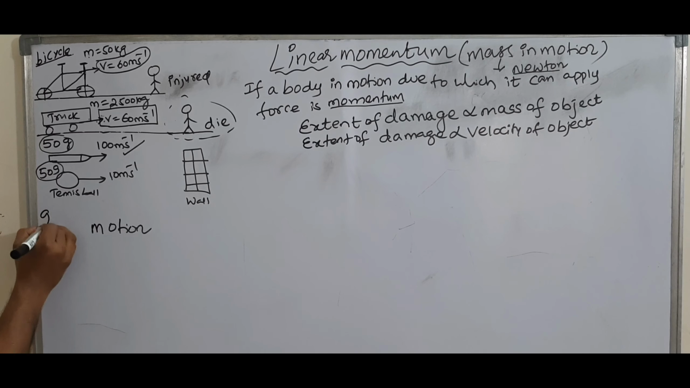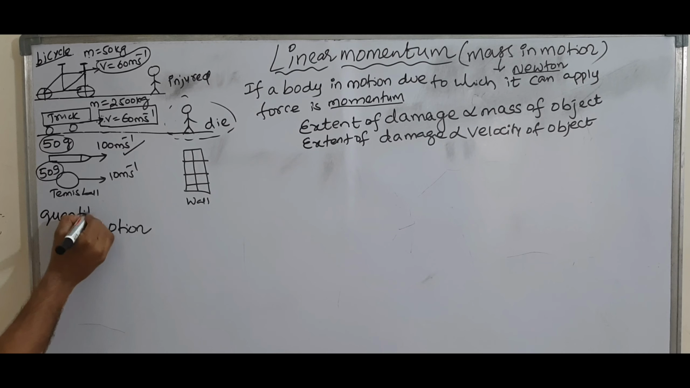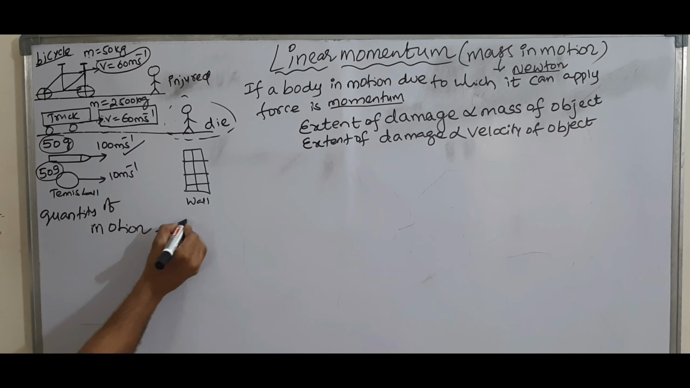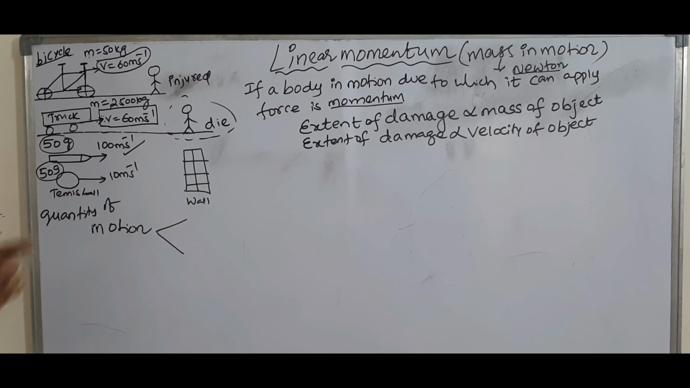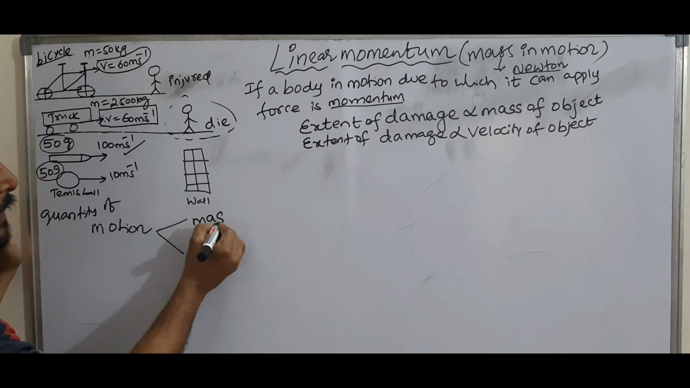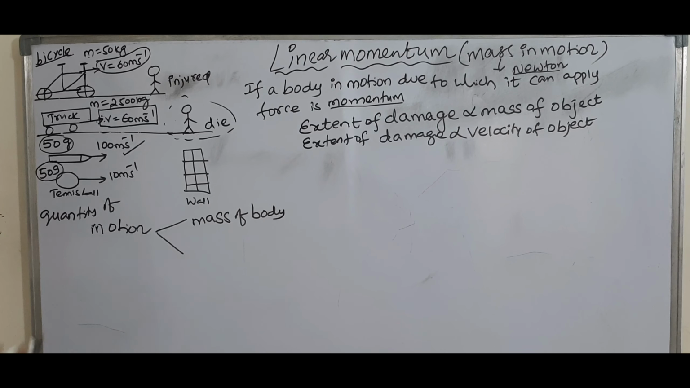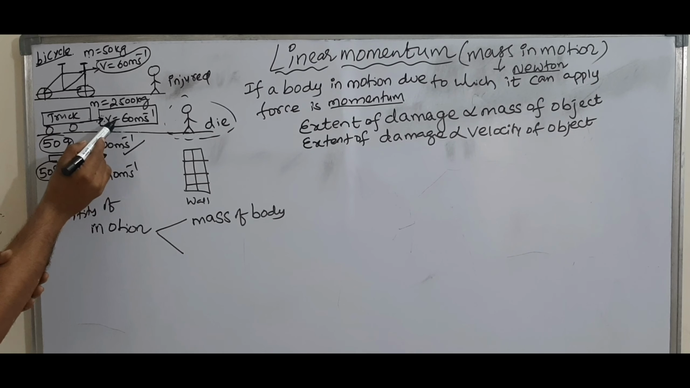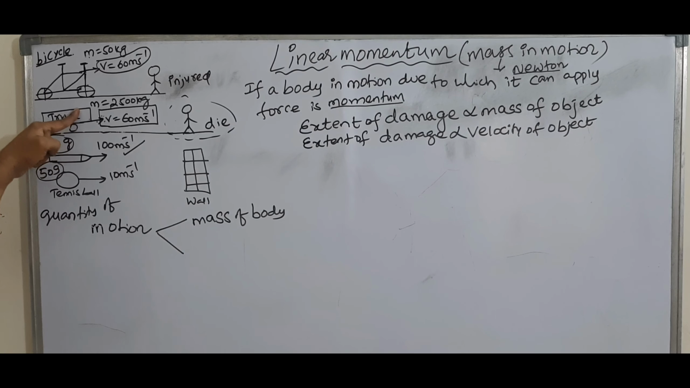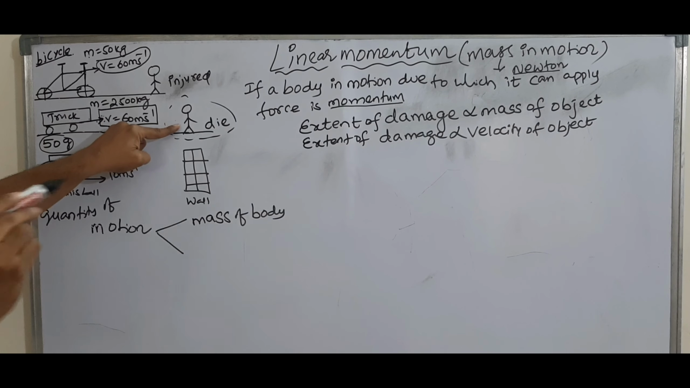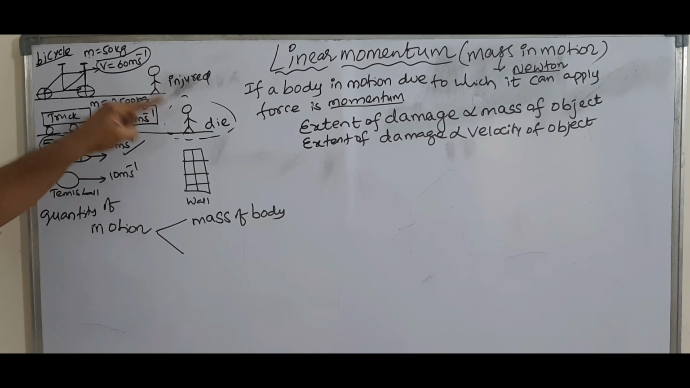That means the quantity of motion is different. Both have the same velocity, but what is the difference? Mass. That means the quantity of motion depends on the mass of the body. If both have the same velocity, then the body which has more mass can damage more.